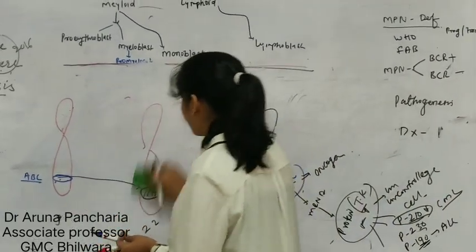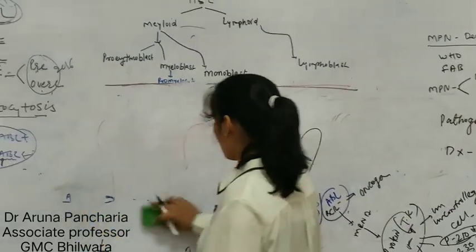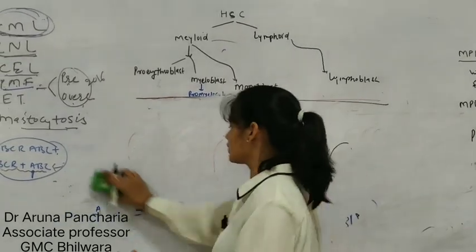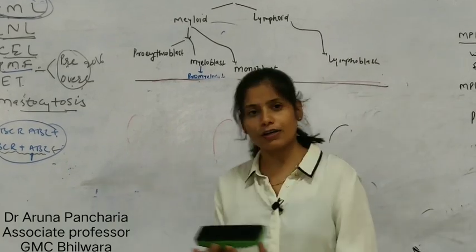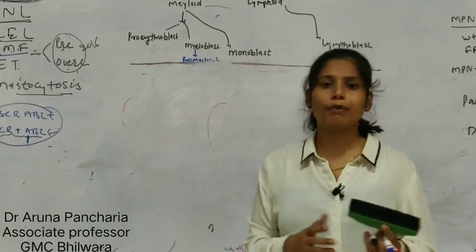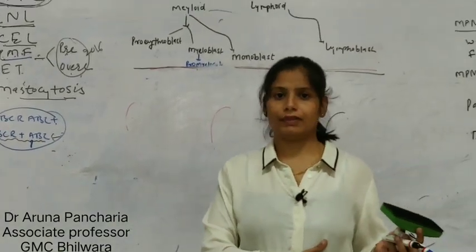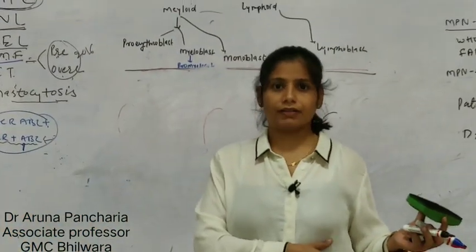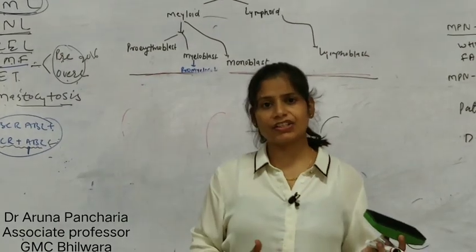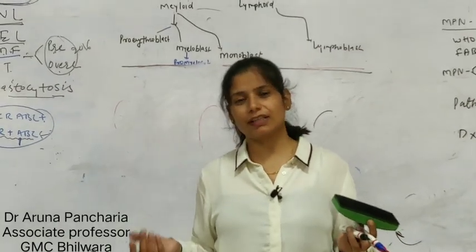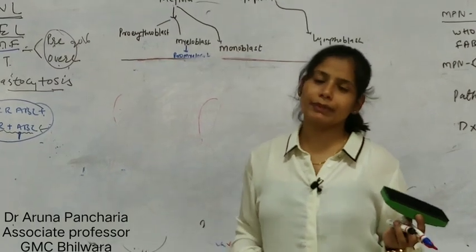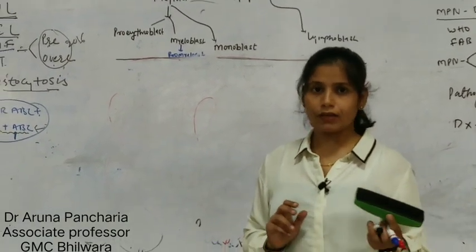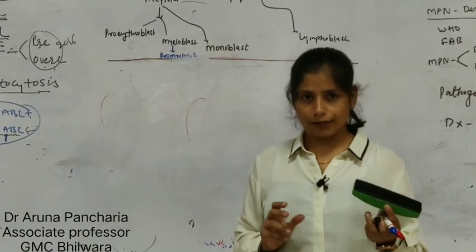Now how will we diagnose CML? Before diagnosis, there are some clinical features. In short, the most important thing is splenomegaly. The spleen can come even 10 centimeters below the costal margin, and because of that there will be a dragging sensation. The others are lymphadenopathy, hepatomegaly, weight loss and fever. So these are the clinical features. Now coming to the diagnosis part.